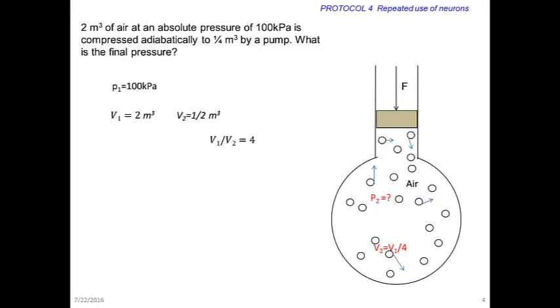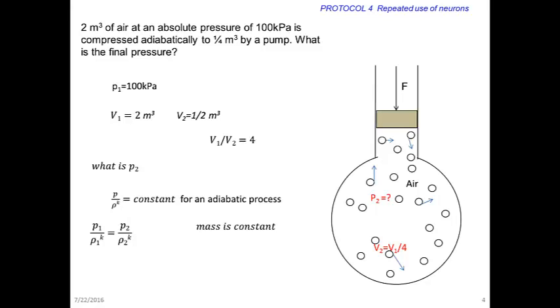We have seen earlier that for an adiabatic process P by ρ raised to K is a constant. Using this relation, we can derive a relation between the pressure ratio and the ratios of densities at the initial and the final states. Since mass is constant, the density ratio can be related to the volume ratio at initial and final states. Finally, we can find the final pressure from this relation.